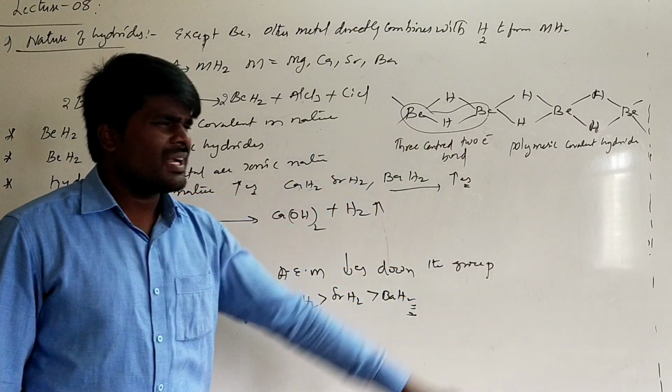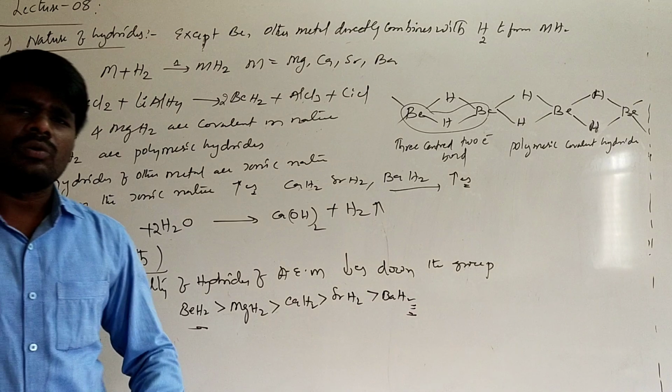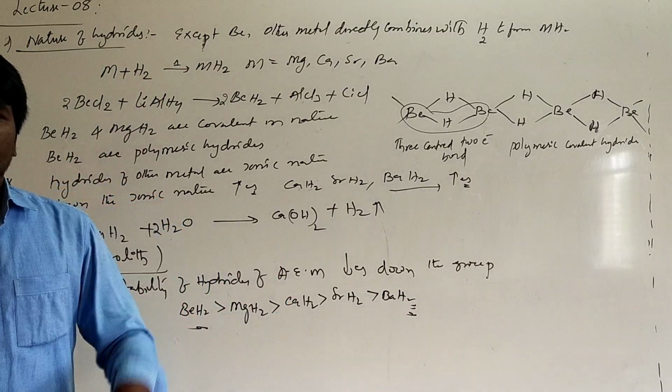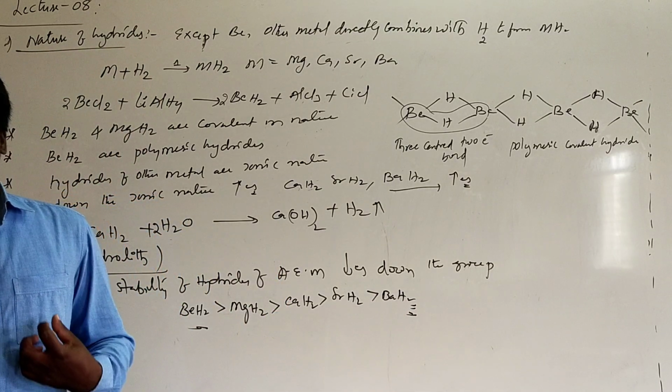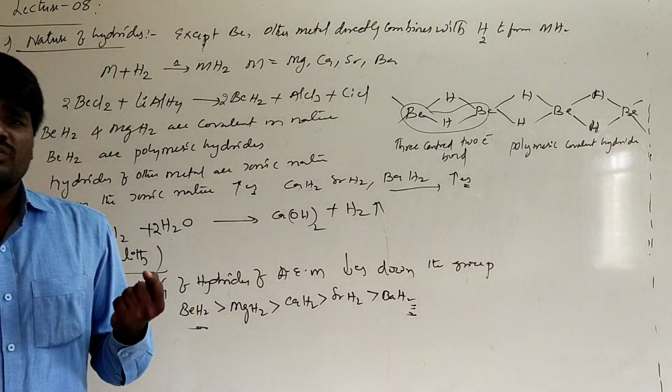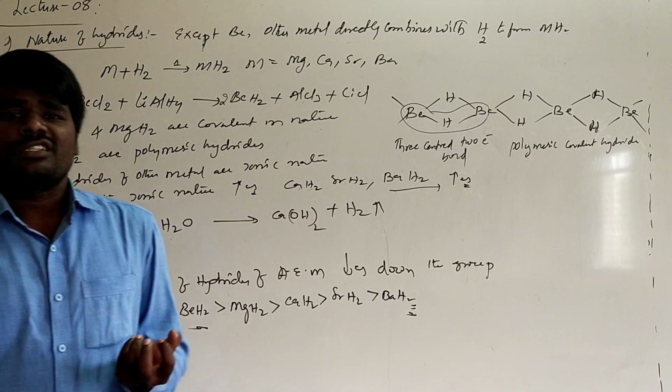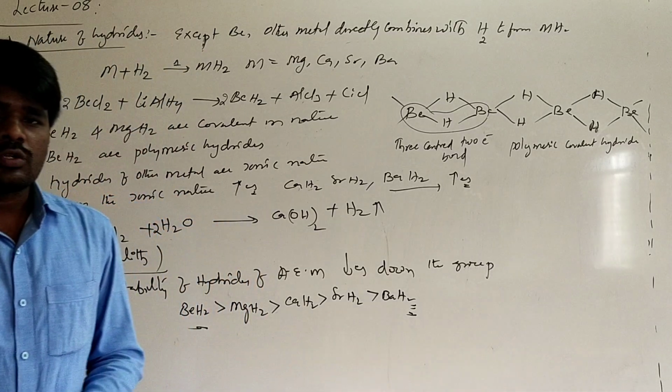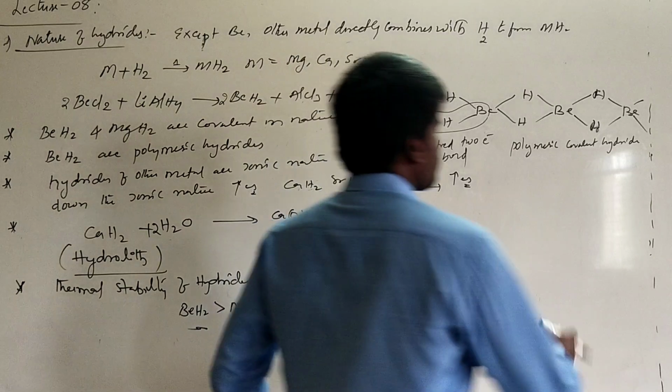Among these, the important point is that the hydrides of beryllium and magnesium are covalent in nature. Moreover, beryllium hydride is polymeric. As it is an electron deficient molecule, it forms a polymeric structure in which we find 3 centered 2 electron bonds, which are also called banana bonds.